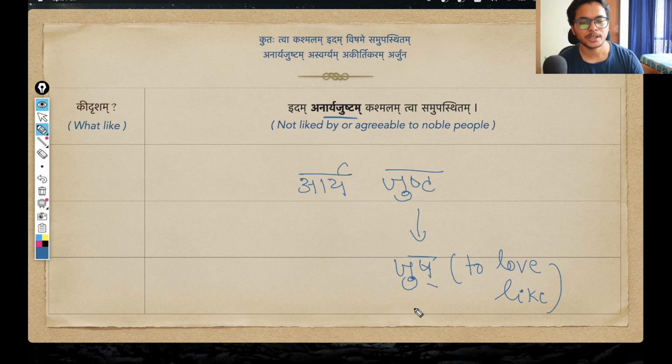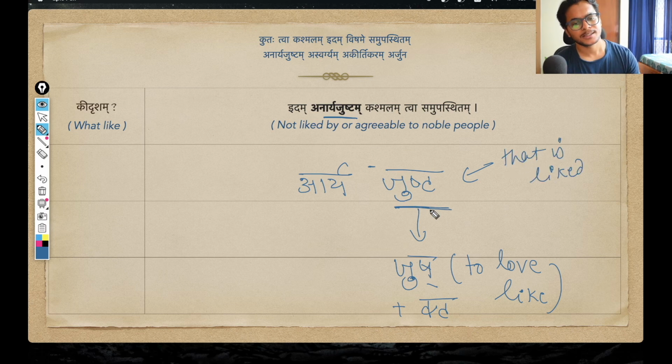This dhatu jush is being modified using the ta suffix. So the resultant word becomes jusht. And just, this verb-based adjective, will describe anything that is liked, anything that is appreciated. Okay, that is our first word.